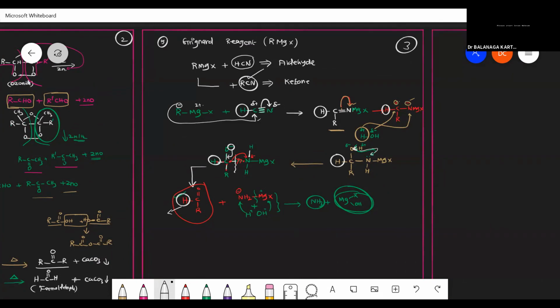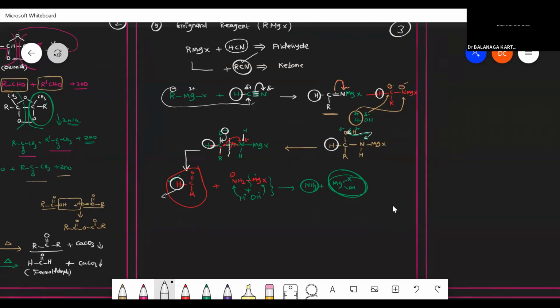Is that clear? This is a very important mechanism because you need to know how the CN group is getting converted into CH, C double bond, otherwise you will get a lot of confusion.